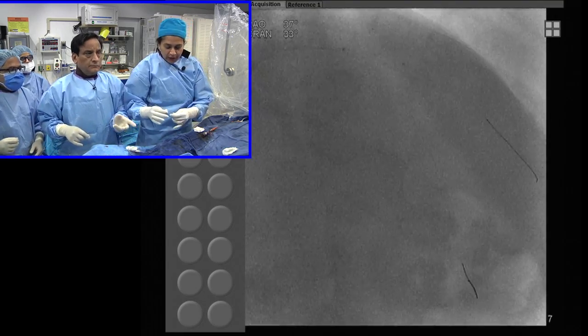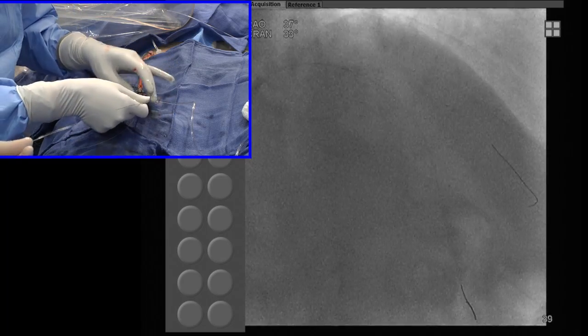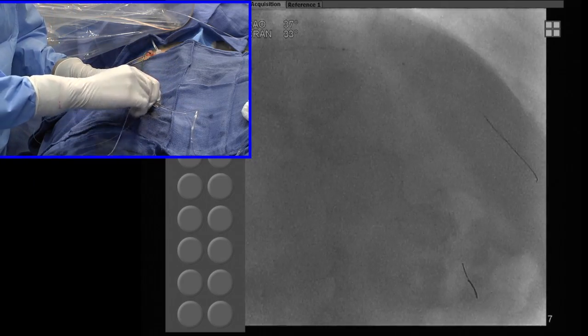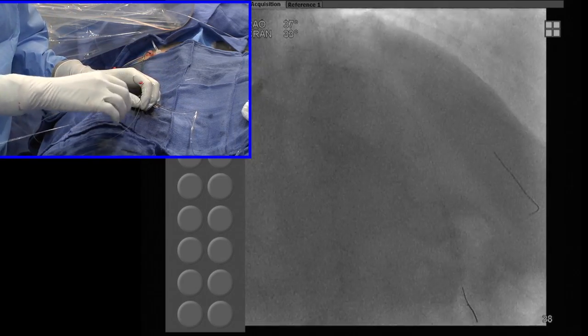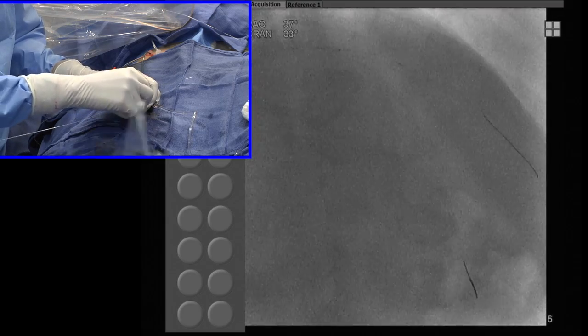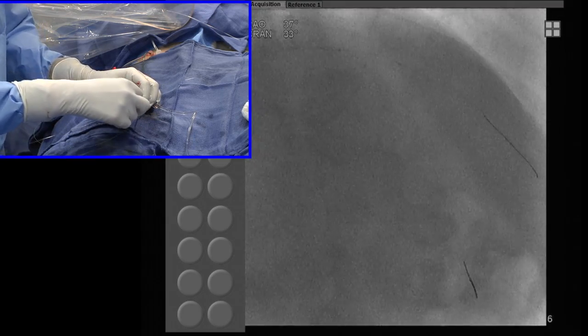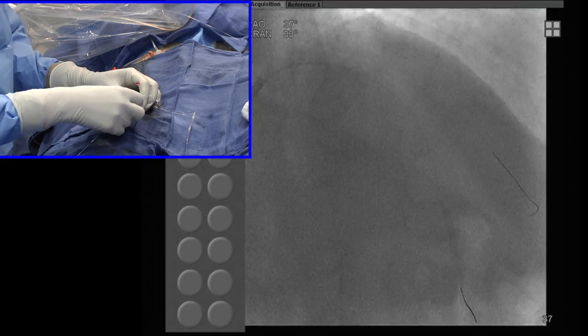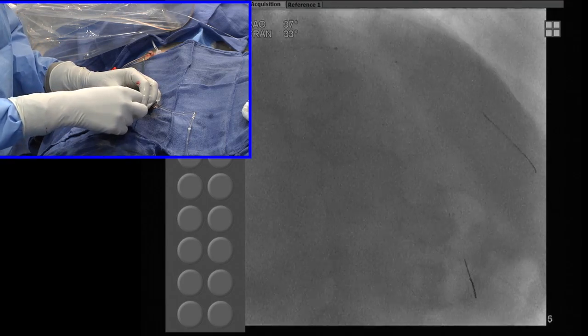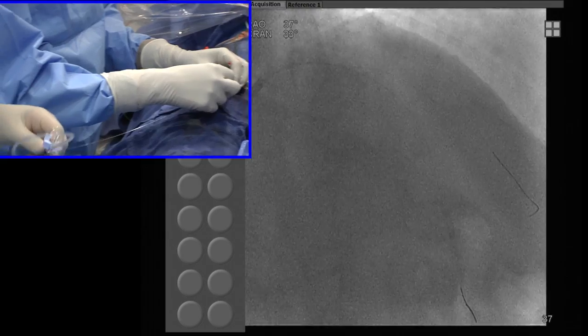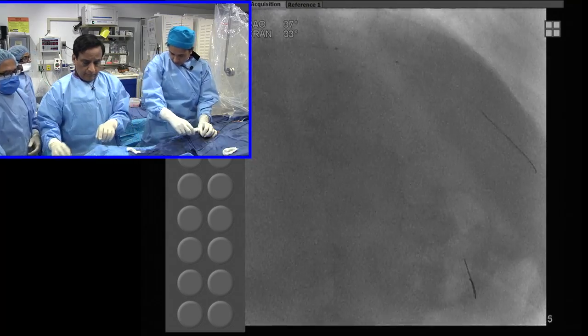We pre-dilated with the 2.5 that we used for the distal, and then I think we should decide. I think we can go with the 2.5 for the diagonal. Diagonal 2.5. Okay, get us a 2.5 24, and then the LAD will be 3.0 38. Yeah, you could have gone with a 3.0 balloon. Okay, wait. I think I have to go with the 3.0 balloon.